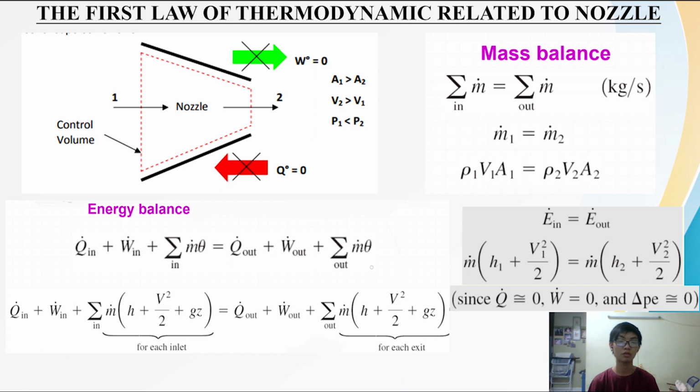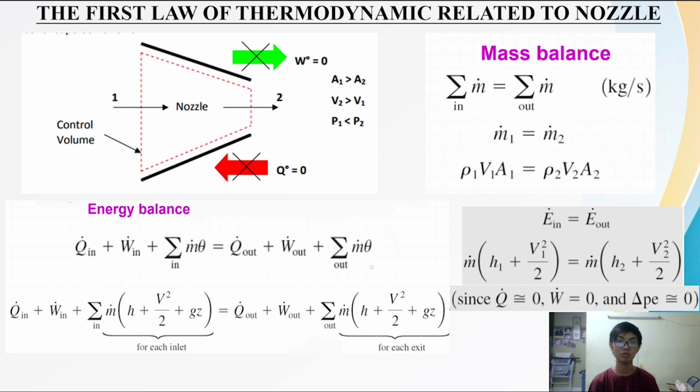For a nozzle, a common assumption and idealization is that there is no time for heat to transfer. This is because the fluid passes very rapidly through the process, so it does not have a chance to exchange a significant amount of heat with the surroundings. So Q dot is negligible.